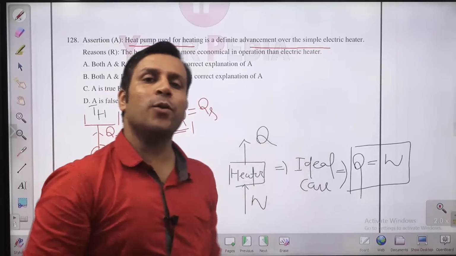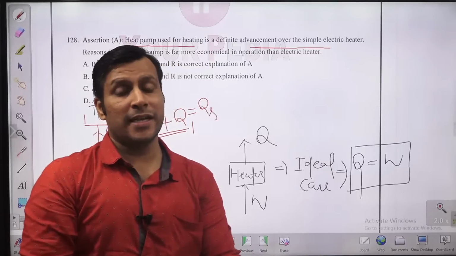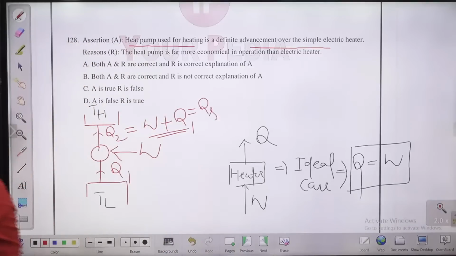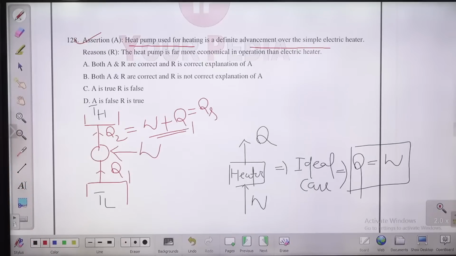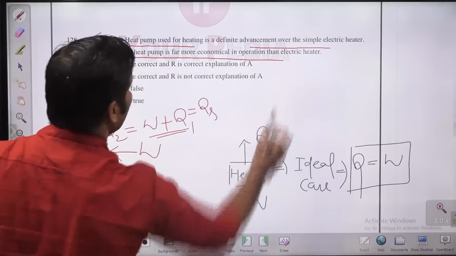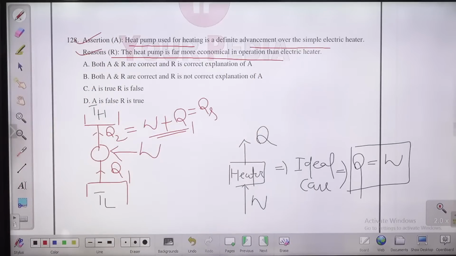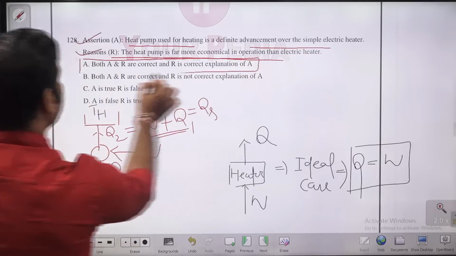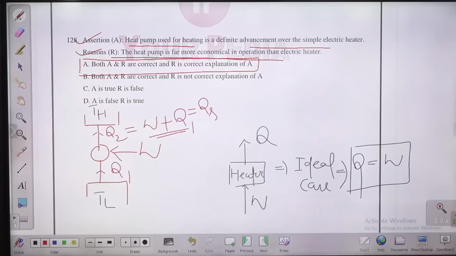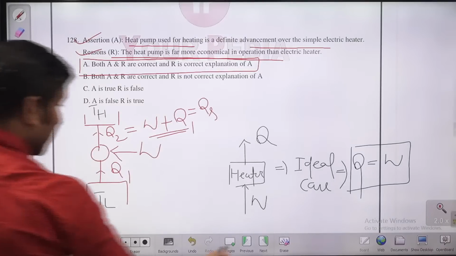So if you want to supply 1 kilowatt heat in a room, you need to give less energy in case of heat pump. That's why heat pumps are more economical, their running cost is lesser. So that is a kind of advancement over simple electric heater. This point is right. Heat pumps are far more economical as compared to the electric heater, and that is the reason we are saying this is an advancement over heater. So both are looking right and connected. So we can go with option A. A and R are correct, and R is the correct explanation of A. A is the answer for this question.